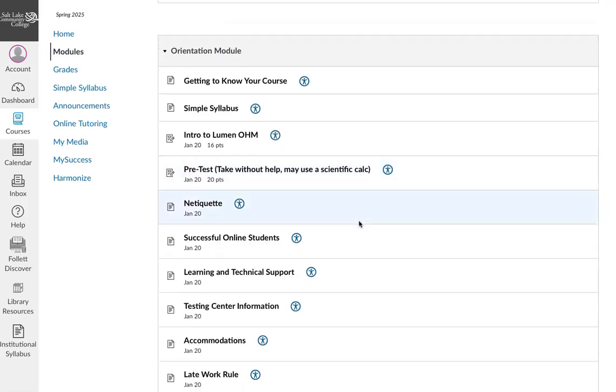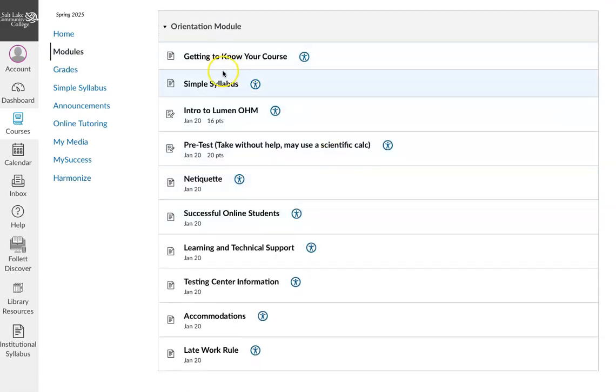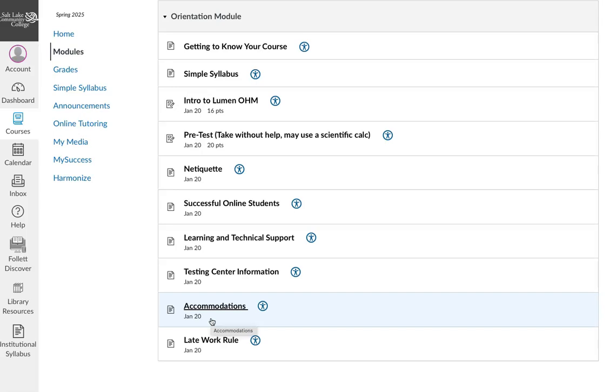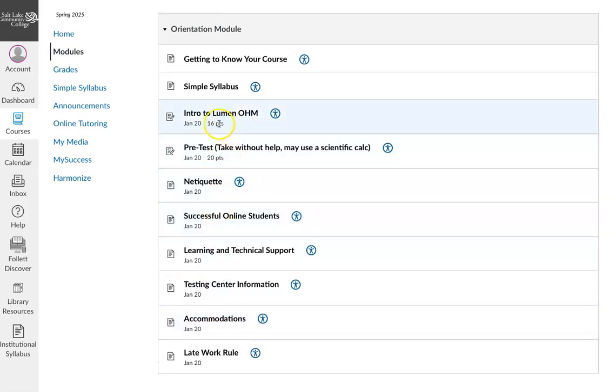Also, there's the orientation module, and so please read through the things that are on here as well. A lot of it is just for your information and for you to read through, although there is a little assignment here on Intro to Lumen, and it's just to make sure that you know how to put in the different symbols and stuff like that, using the little toolbar. And if you've used Lumen before, then that will be a pretty easy assignment to get done.